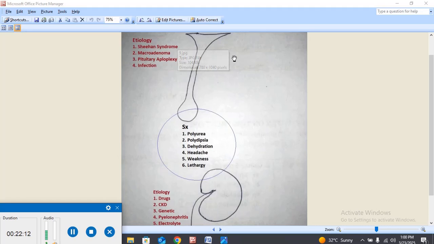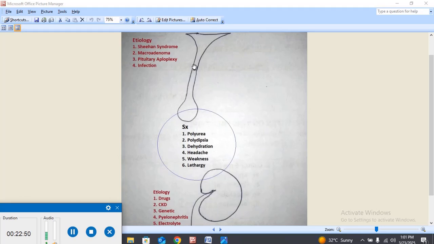Sheehan syndrome is a collection of various symptoms which arise from the postpartum hemorrhage, after a mother gave birth to the baby, and in most cases there is placenta previa. So when the mother gave birth to the baby, and there is increased loss of blood from the uterus, from the body after giving birth, that is called postpartum hemorrhage.